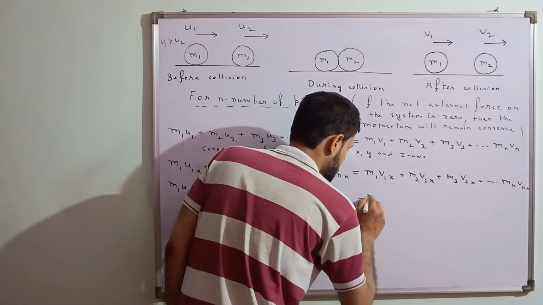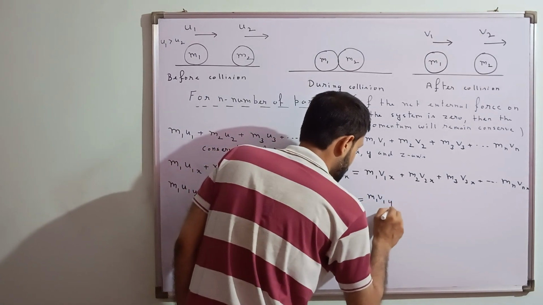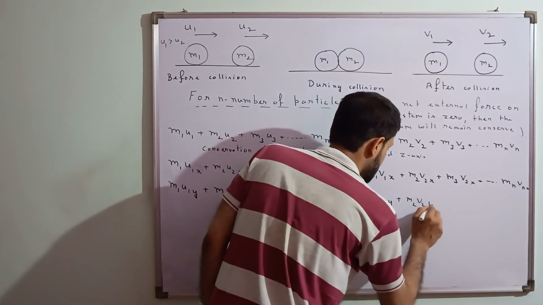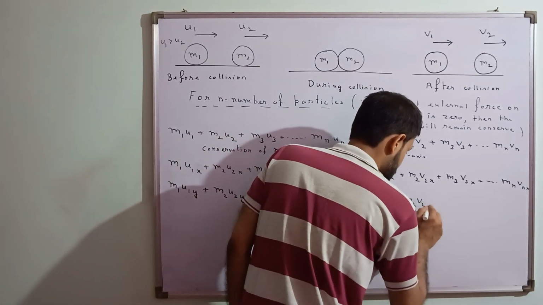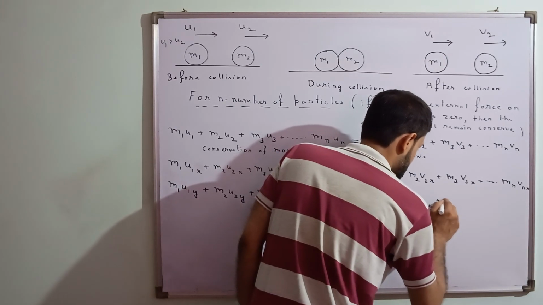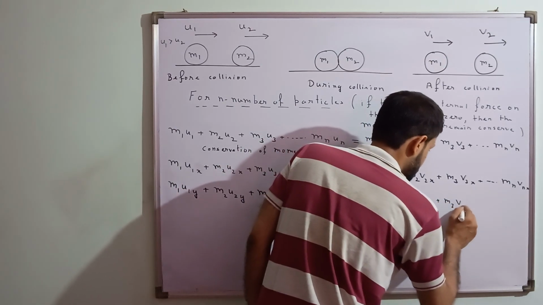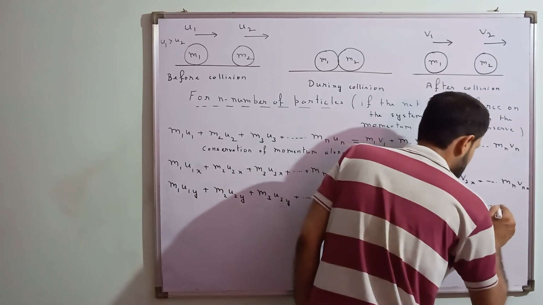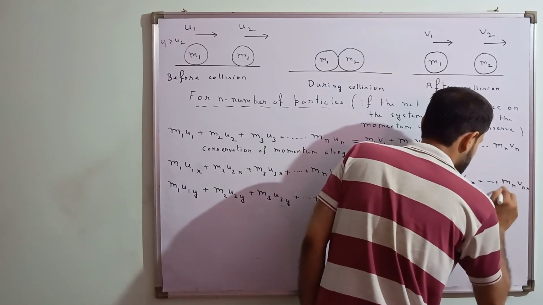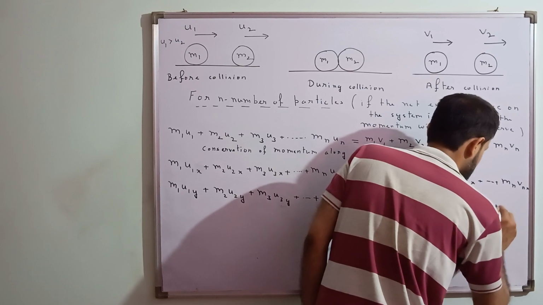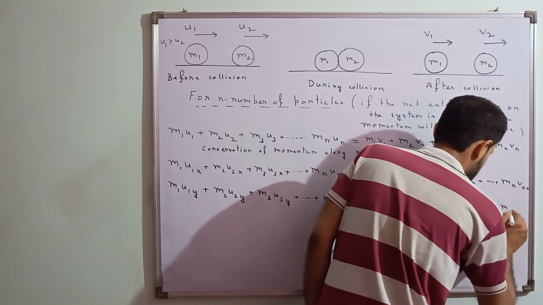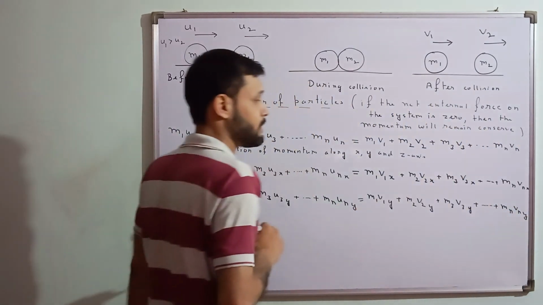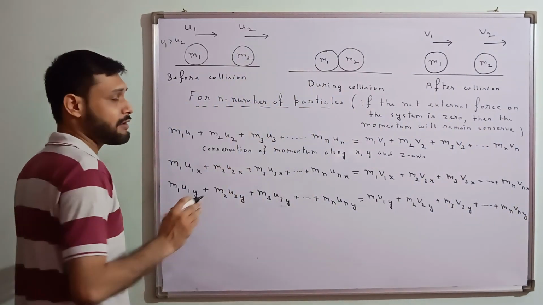Same over here: m1 v1y plus m2 v2y plus m3 v3y plus dot dot dot again plus mn vny along the y-axis. So this is what we are writing. Same thing we can write for the z-axis.